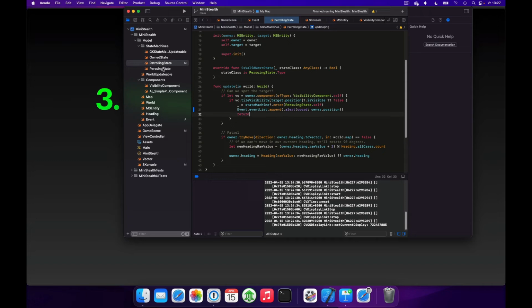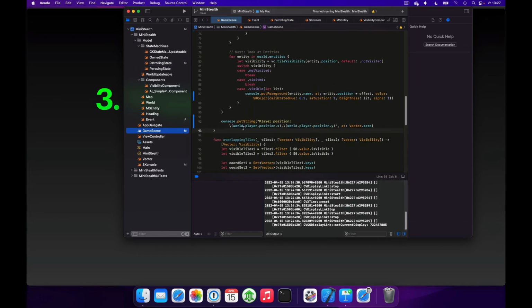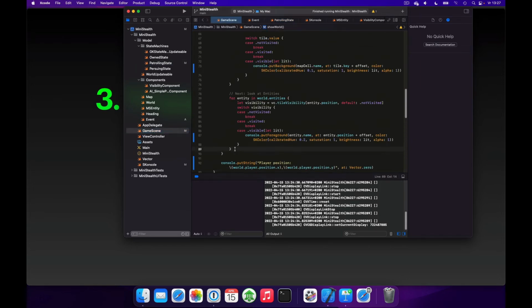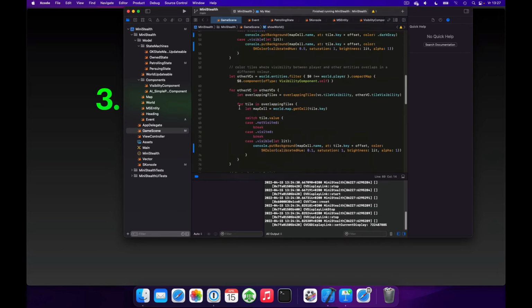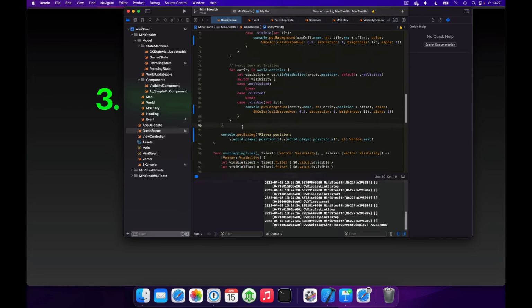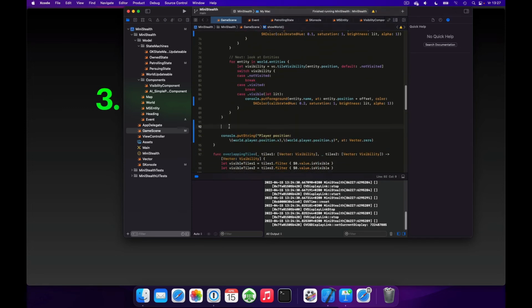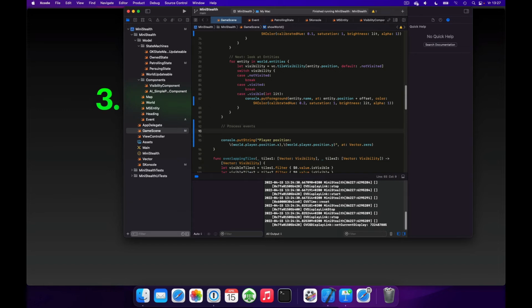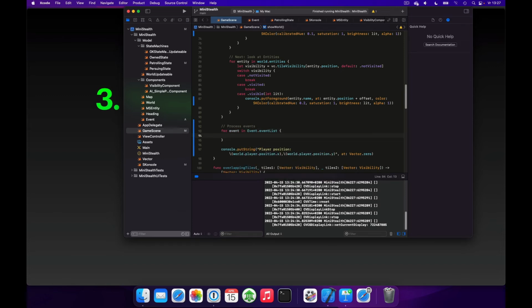Next we should show the event, and this is something we are going to do in GameScene. In our implementation we'll choose to only process events in our game scene. So we'll go down a bit, right before the console putString, and here we're going to process events, and we'll go for each event in Event.eventList.